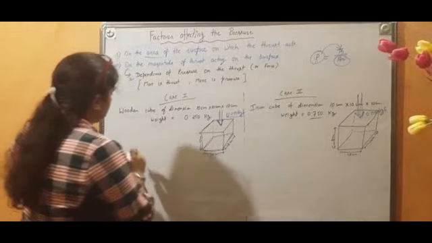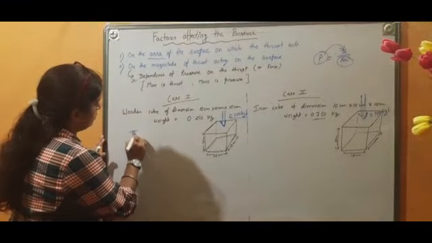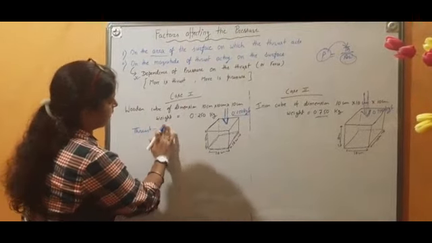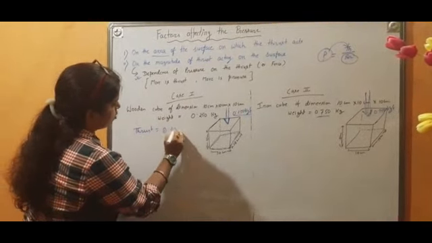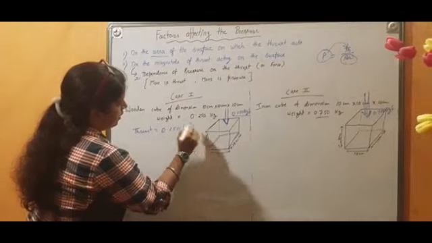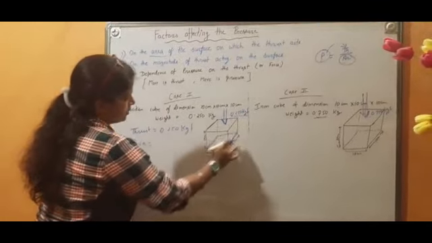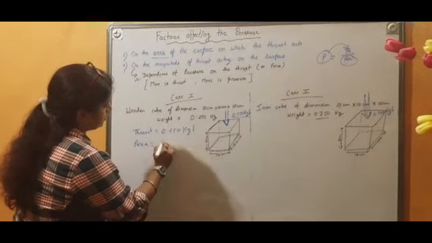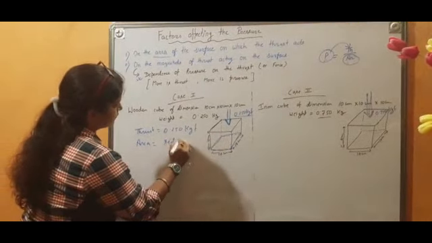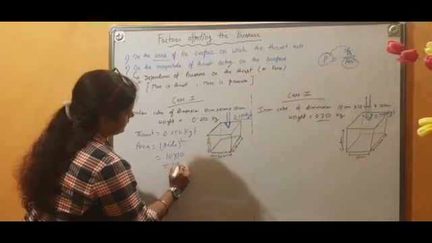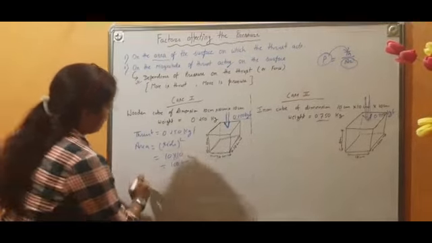So let's see, in this case thrust is equal to 0.250 kg. And what is the area? Because this is a cube, this is a square, and the area of a square is side square. What is the side? 10 into 10, so it is 100 centimeter square. And what is the pressure?